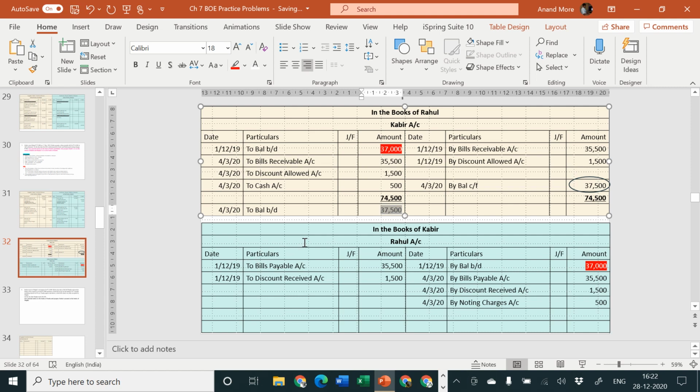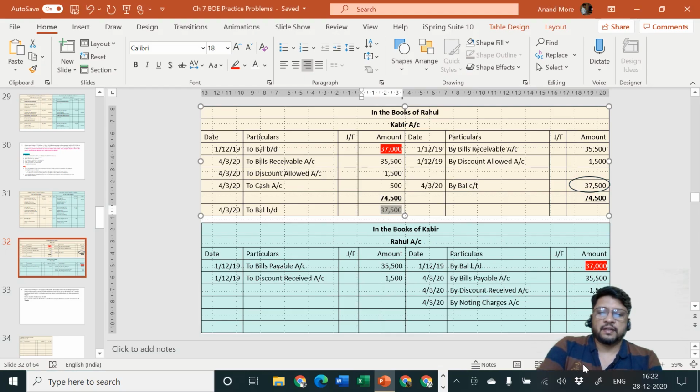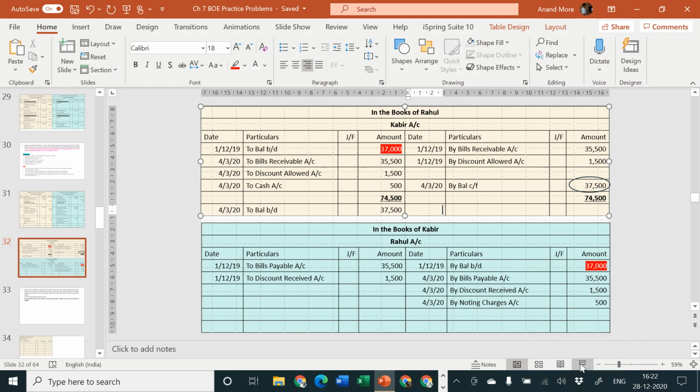Because in the books of Rahul, Kabir is debtor. Originally he was a debtor of 37,000, but now he has broken the promise. Since he broke the promise, we are required to pay noting charges, so his debit balance has increased now. Earlier 37,000, which he has still not paid, and 500 rupees extra, that is the amount of noting charges which we are going to recover from him afterwards. Take the case of Rahul, the entry will be exactly opposite.